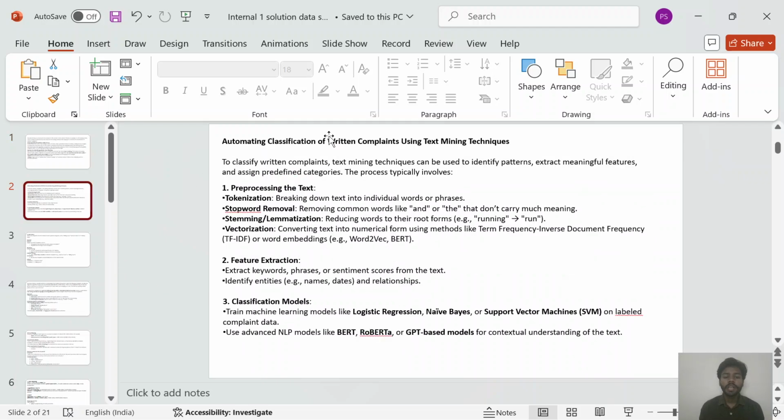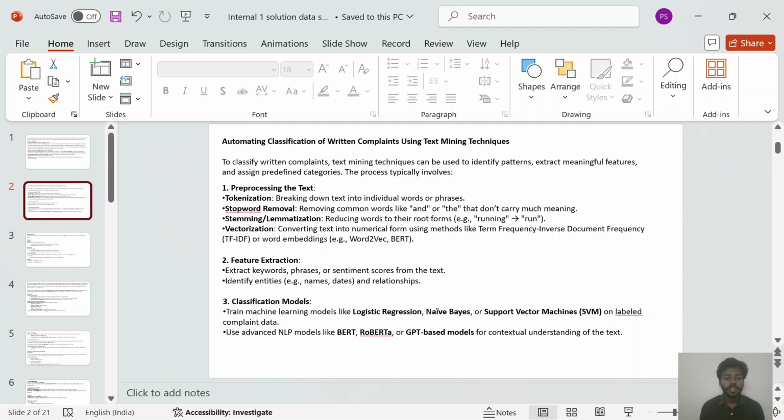Now, automating classification of written complaints using text mining techniques. To classify written complaints, text mining techniques can be used to identify patterns, extract meaningful features, and assign predefined categories. The process typically involves, first, pre-processing the text. The first step in pre-processing is tokenization, breaking down the text into individual words or phrases.